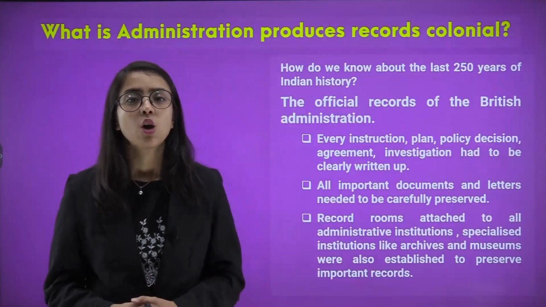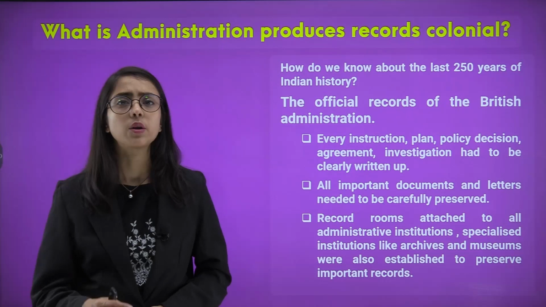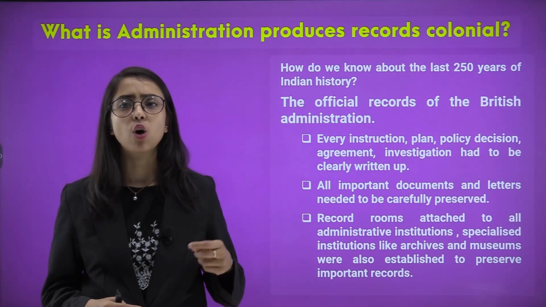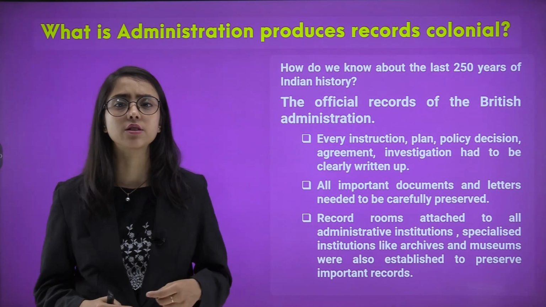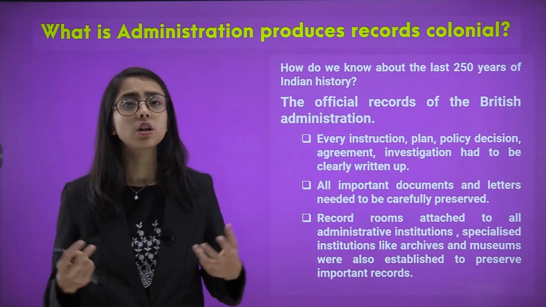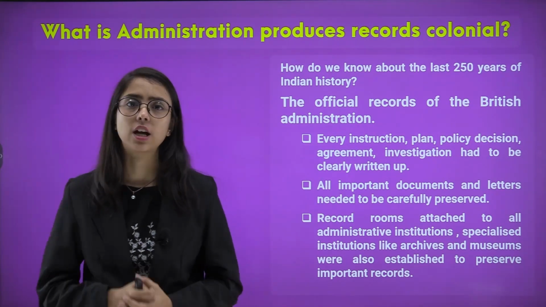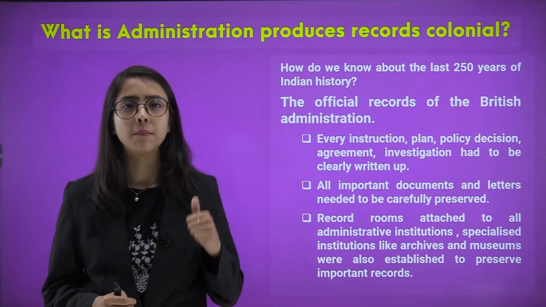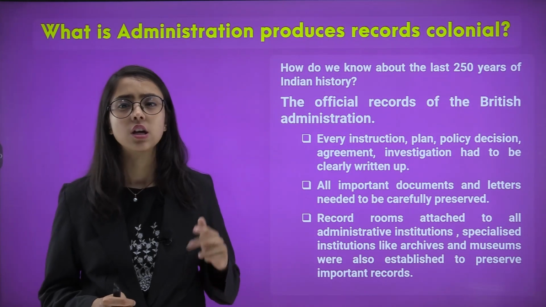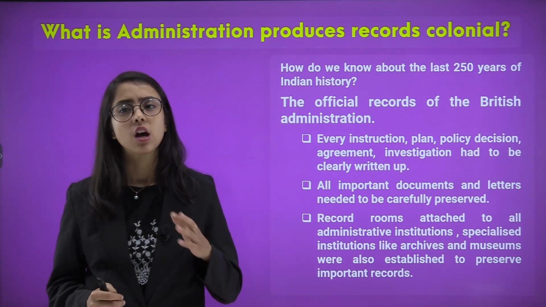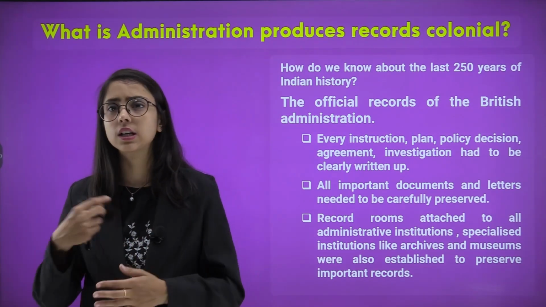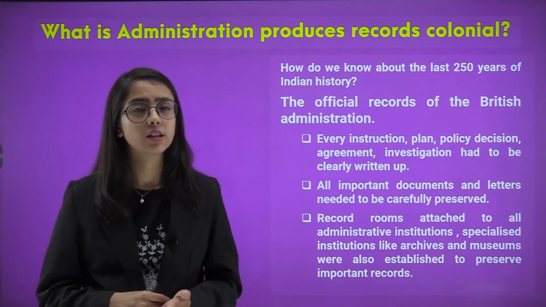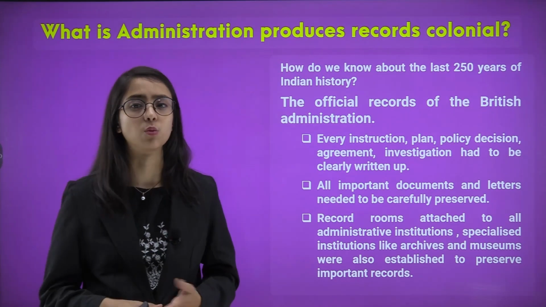So what is administration and how does it produce records of the colonial period? Now, how do we talk about the last 250 years of Indian history? What are the official records of the British administration? Let's have a look. Every instruction, plan, policy decision, agreement, investigation under the British rule between kings and the British East India Company was recorded and clearly written up in their accounts.